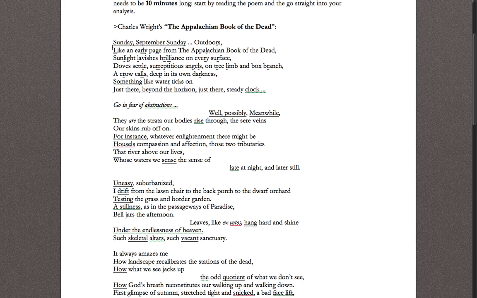I underline them: early, sunlight, lavish, brilliance, every surface, settle, surreptitious, angels, tree, limb, branch, crow, calls, darkness, like water, so on and so forth.